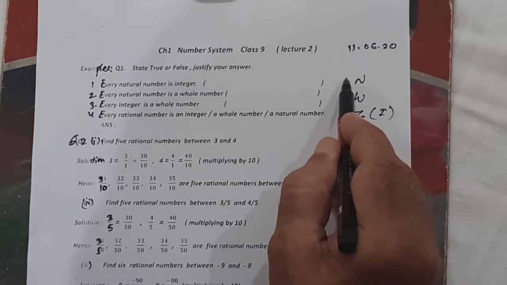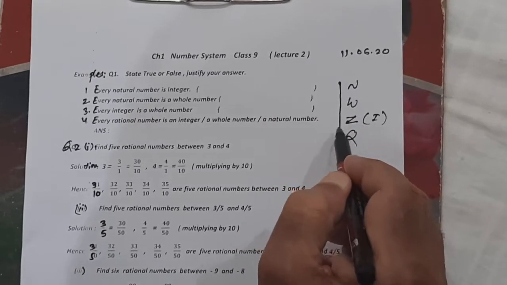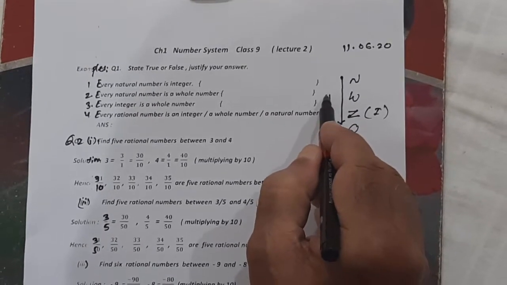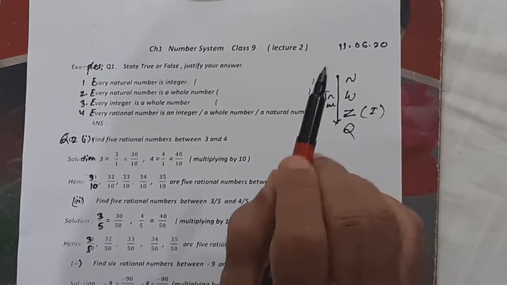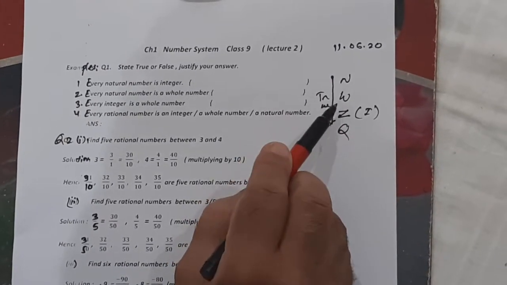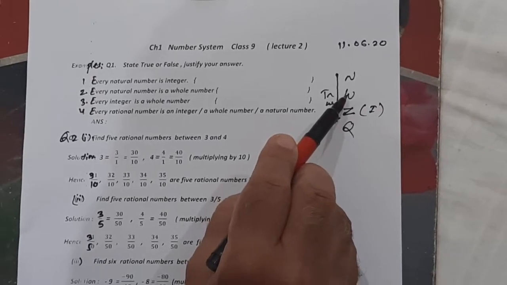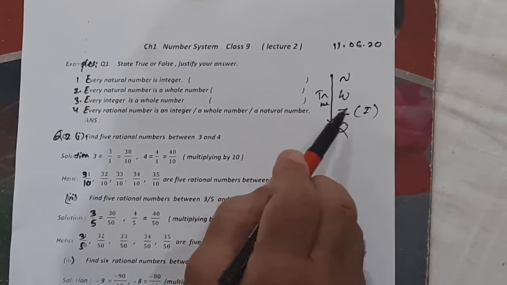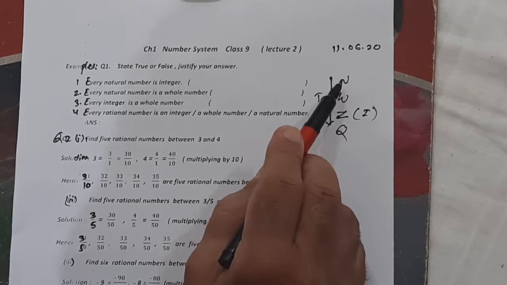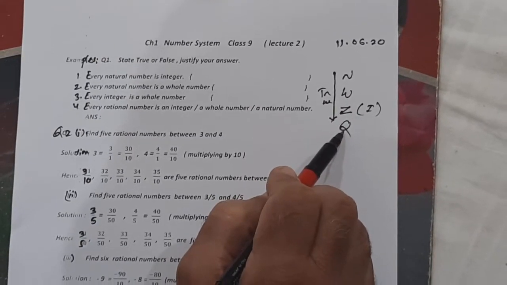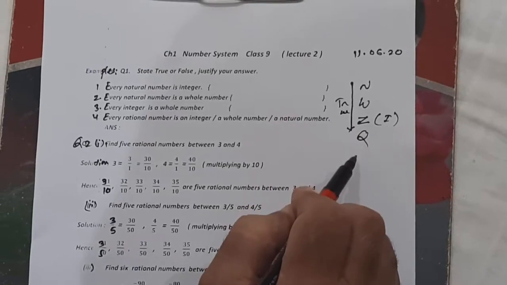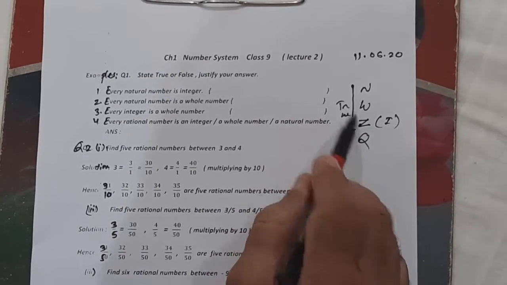If you go down, then it is true. That means every natural number is a whole number. Every natural number, whole number is an integer, and every natural number, whole number, and integer is a rational number. So if you come down in this sequence, you will find that it is true.